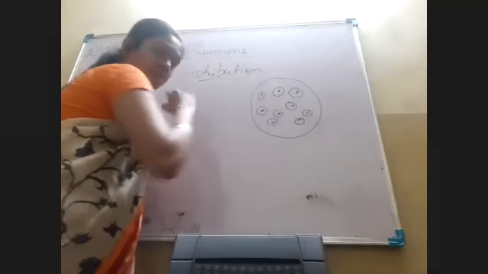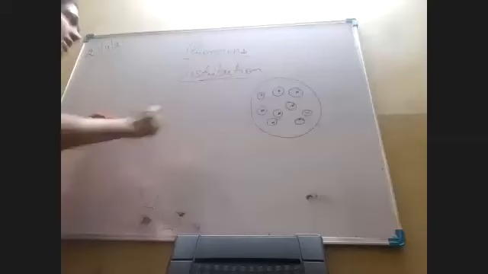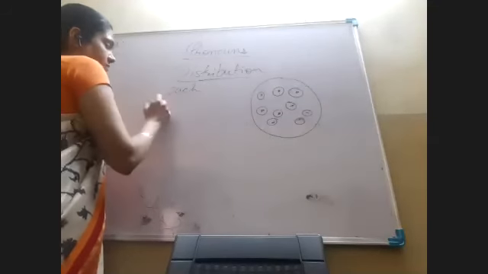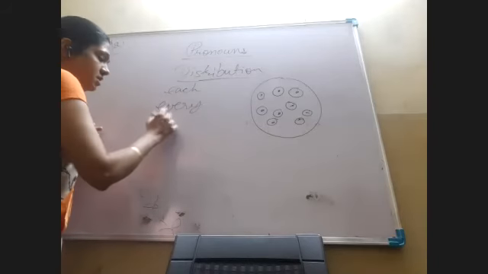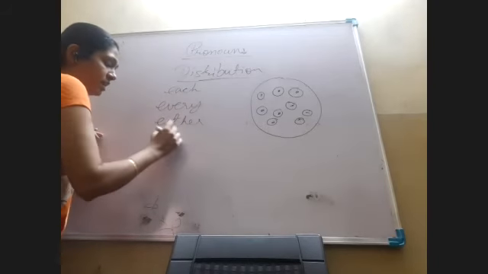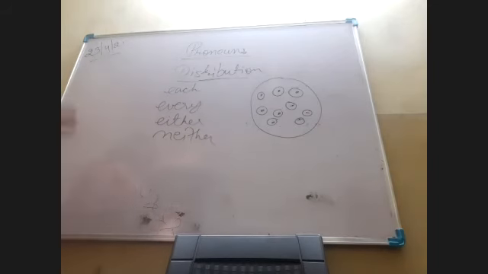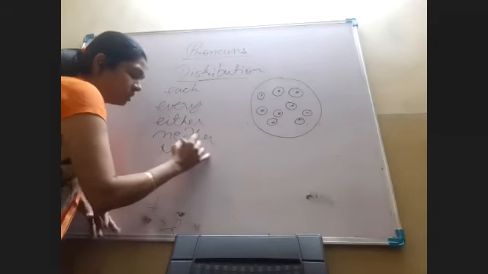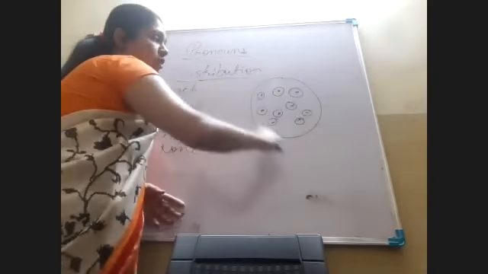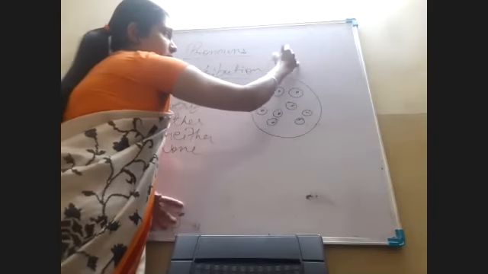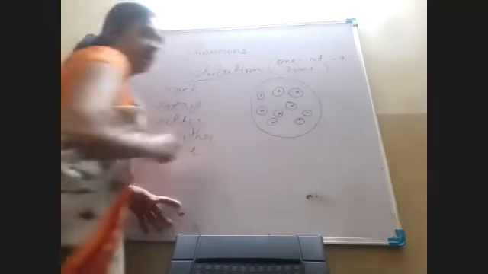When we want to refer, then we use the distributive pronoun in the sentence, like each, every, either, neither, none. All these, when we use in a sentence, they mean that out of the group, everybody one at a time. Is it clear?